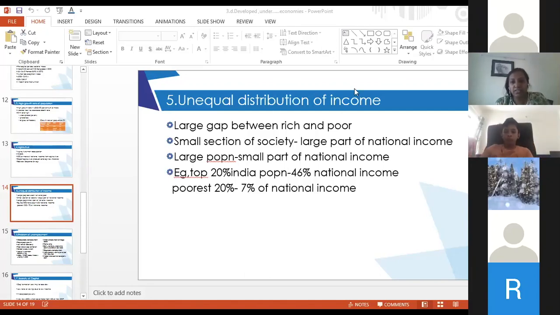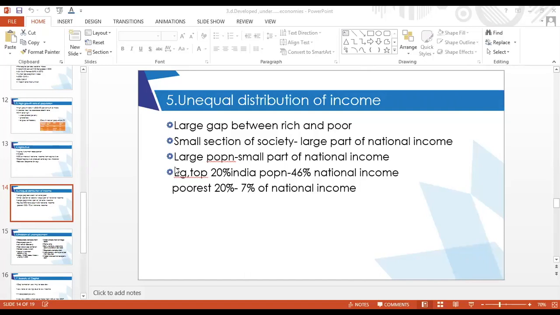Okay, so there is a large gap between the rich and the poor. Nearly 20%, which is a very small section of the society, are contributing the maximum to the national income. They are the rich people, and the large population is contributing very little to national income.